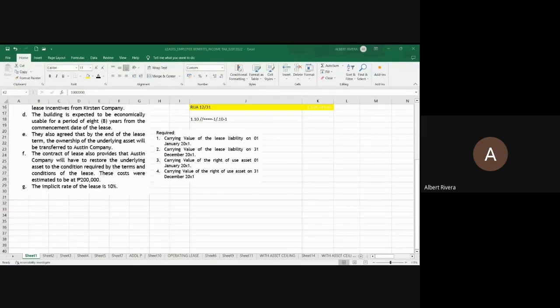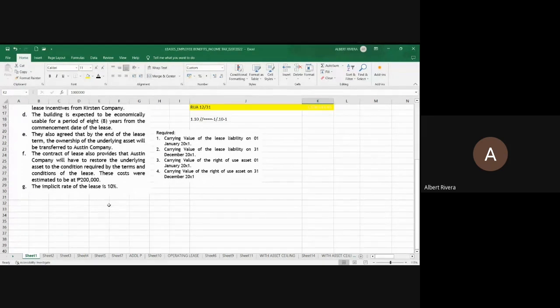Okay, anong sabi natin? You will use the implicit rate as the basis in computing for the present value factor. Do not use the incremental borrowing percentage. However, in the absence of the implicit rate, that's the time that you will use the incremental borrowing percentage as the basis in computing the present value factor.